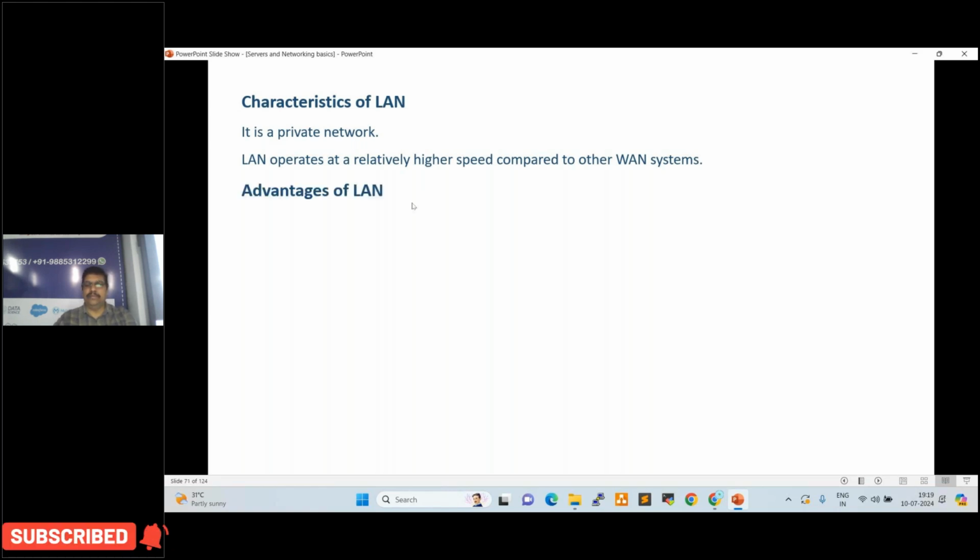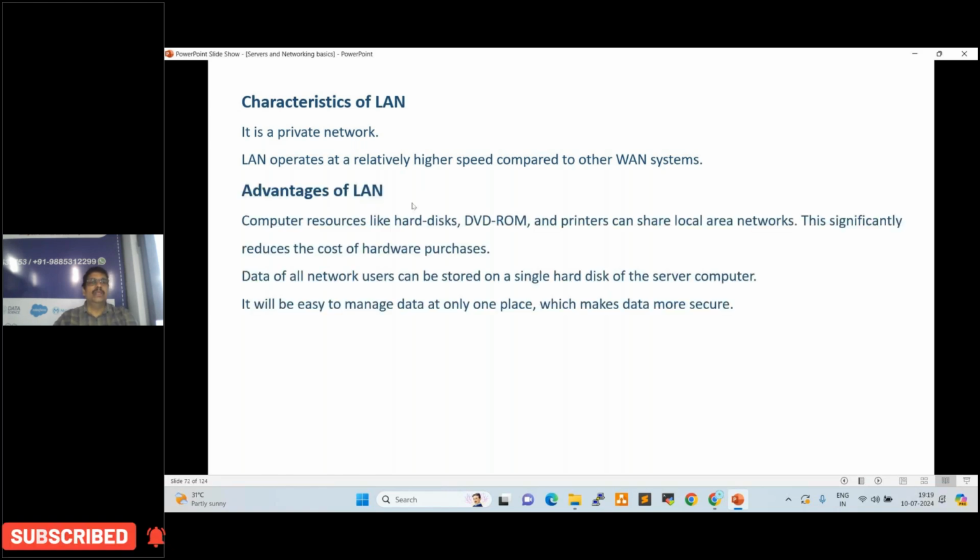Advantage of LAN: computer resources like hard disk, DVD RAM, and printers can be shared over local area networks. This significantly reduces the cost of hardware purchases, right? So normally we configure one server. Normally, if you take hospitals or colleges or schools, right? We configure one server. In that server, we store all the data. So we can access the data through LAN.